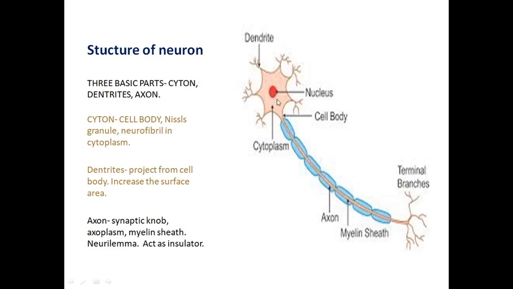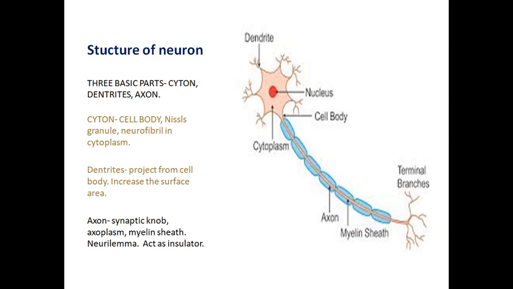The cyton is otherwise called the cell body. It has the nucleus. The cytoplasm present in the cyton is called the neuroplasm. It is already given in bold letters, so there is no need to underline the word; just keep it in your mind.